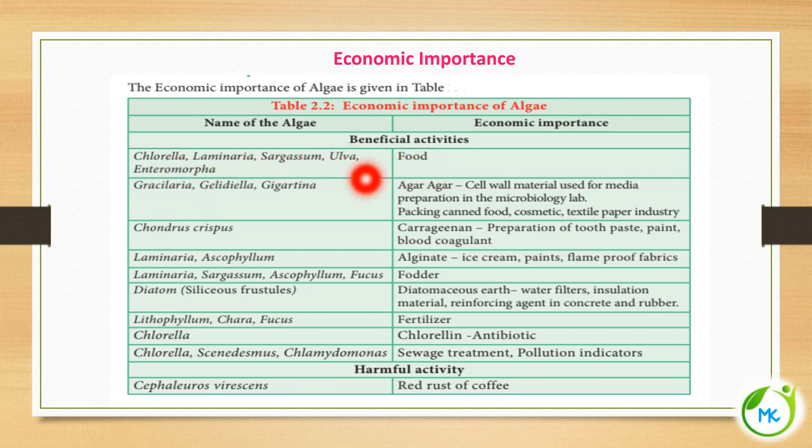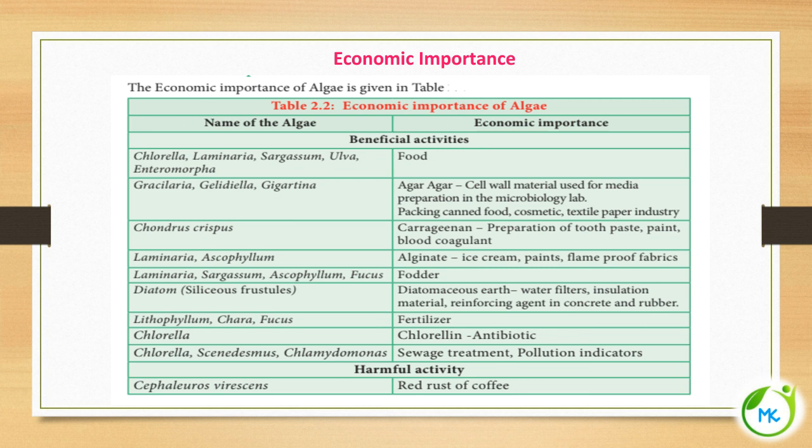are used as food. And Gracilaria, Gelidiella, Gigartina are used to extract a substance called agar-agar, and this agar-agar is used for the preparation of the media in the microbiological lab. That is to grow bacteria, fungi and so on, we will be using a medium for the growth of these organisms. In that medium, we will be adding agar-agar as a solidifying agent, to make the medium a solid medium. Next, it is also used for packing canned food, and in cosmetics and the textile and paper industry.